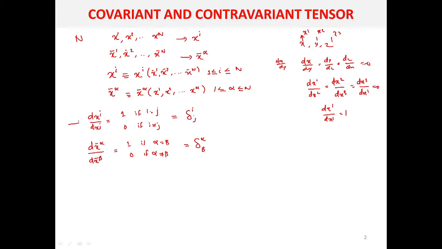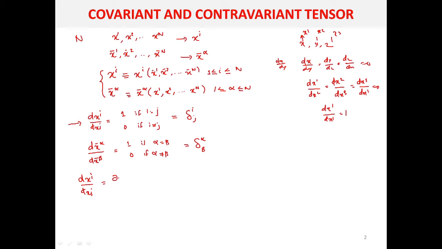Now we can check this equation. If you are using two different coordinate systems, xi and x bar alpha, then xi will be a function of the barred coordinates and x bar alpha can be represented in terms of the unbarred coordinate system. That is, if you want to calculate dxi by dxj, since xi is a function of the barred coordinate system, you have to take the partial derivative.